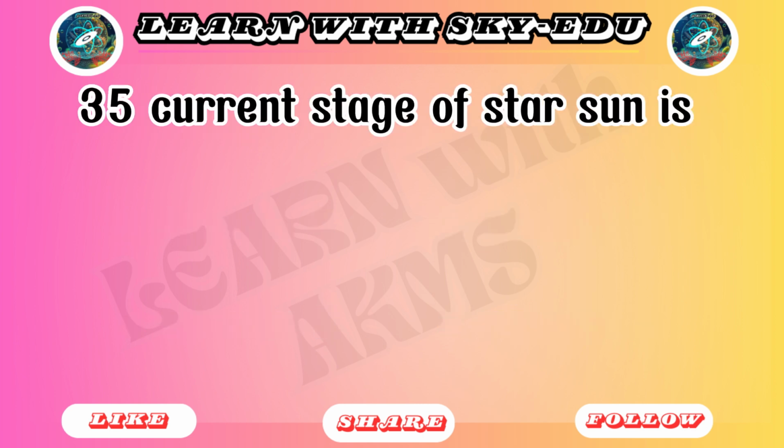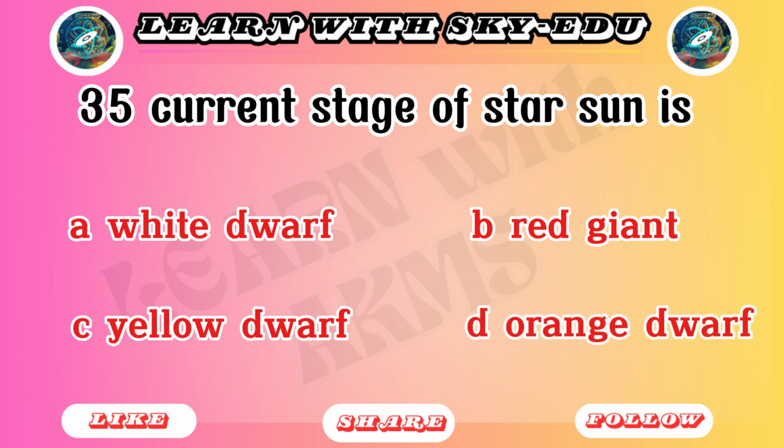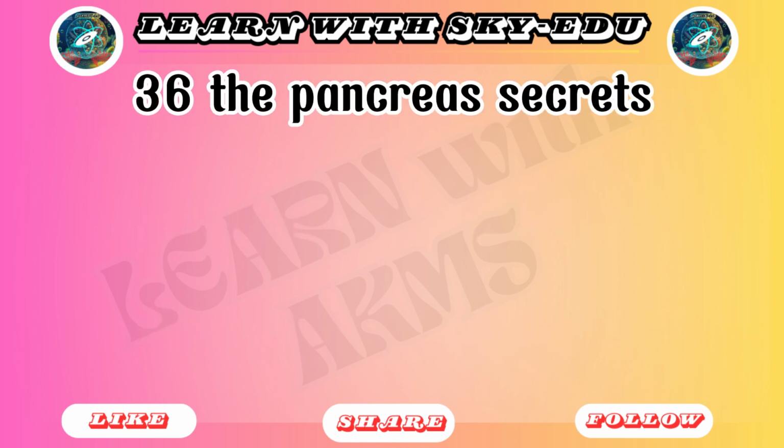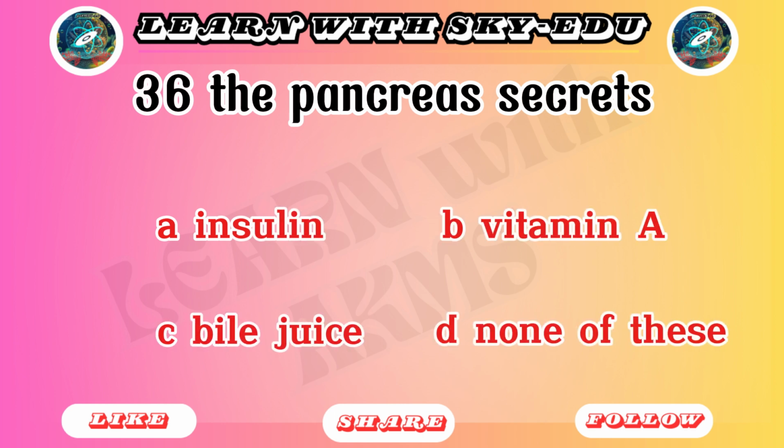35. Current stage of star sun is: A. White dwarf. B. Red giant. C. Yellow dwarf. D. Orange dwarf. 36. The pancreas secretes: A. Insulin. B. Vitamin A. C. Bile juice. D. None of these.